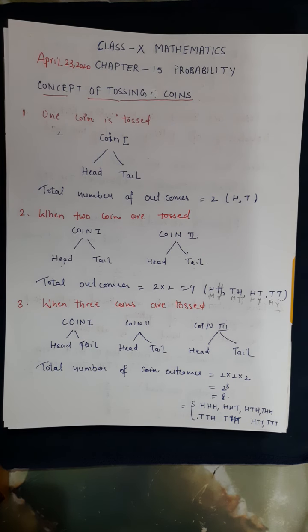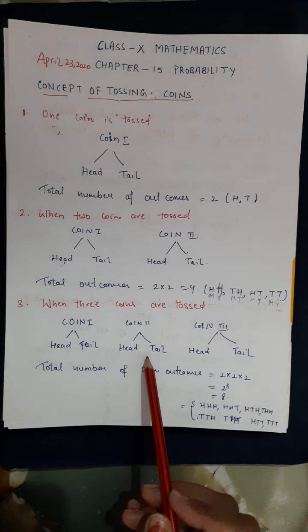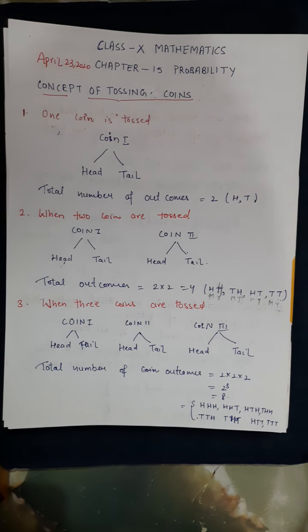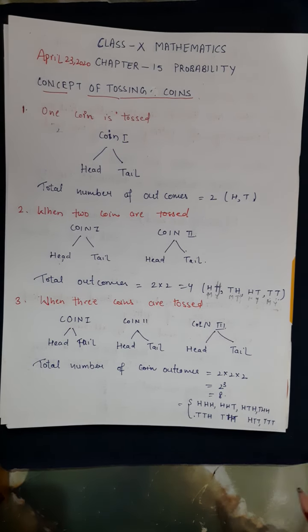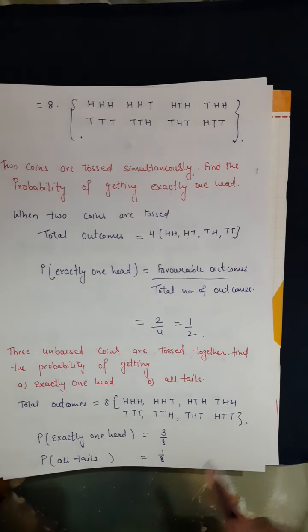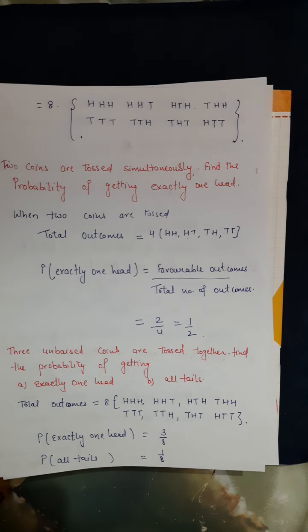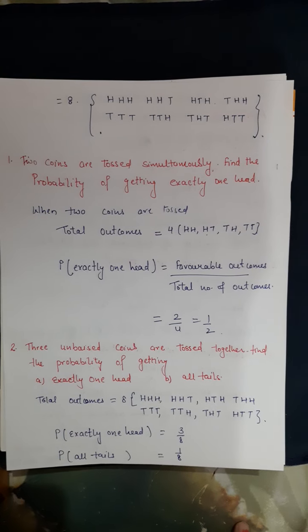Third case, when 3 coins are tossed. The first coin, second coin and third coin could each have head or tail. So how many outcomes will there be? There will be altogether 8 outcomes. Let's discuss what 8 outcomes 3 coins will have. Let's suppose one coin is in my hand, another is in your hand, and the third coin is in the hand of your friend. So there will be 8 total outcomes.